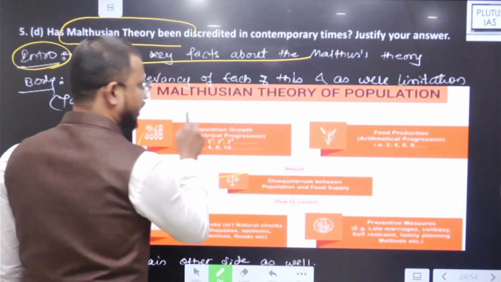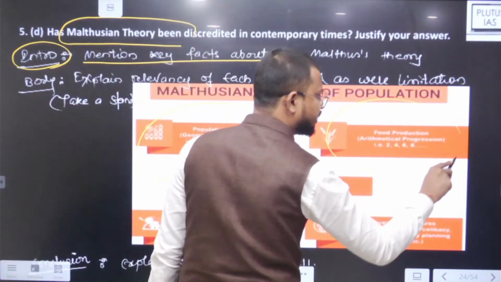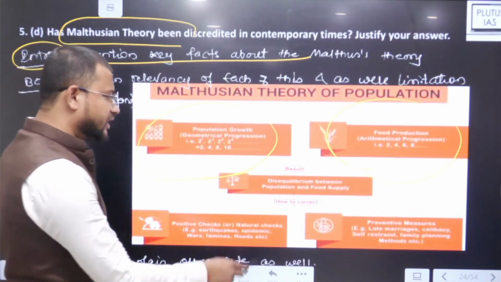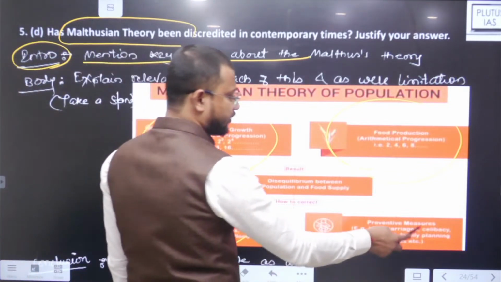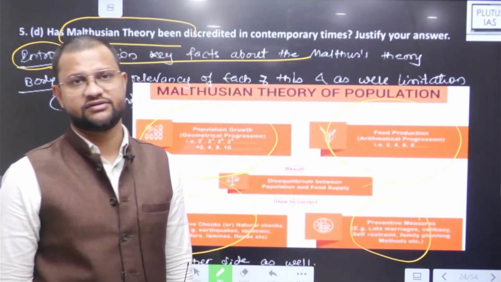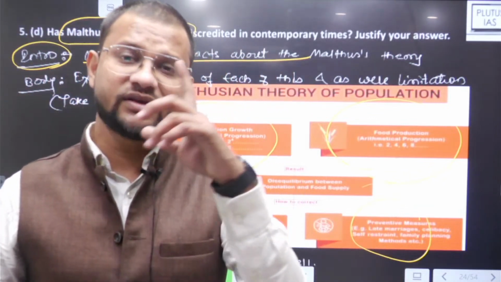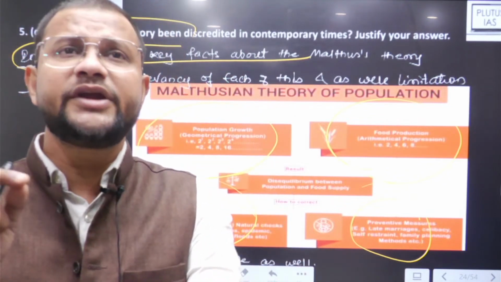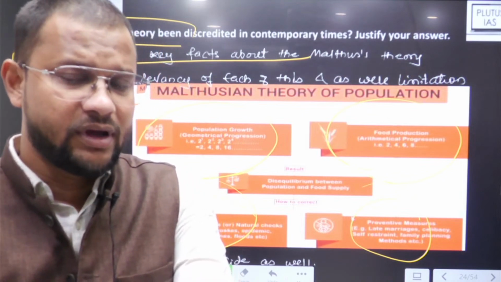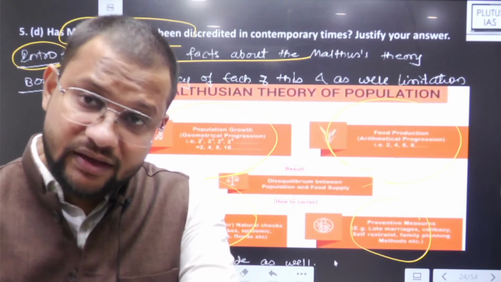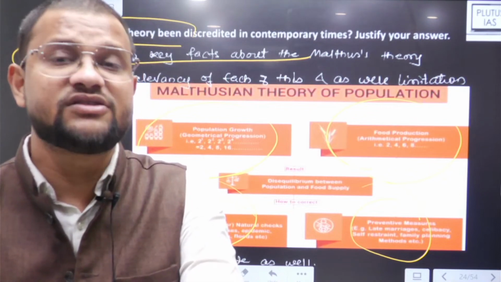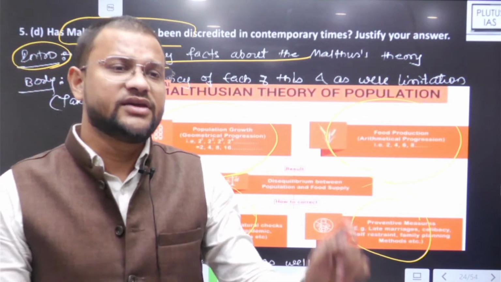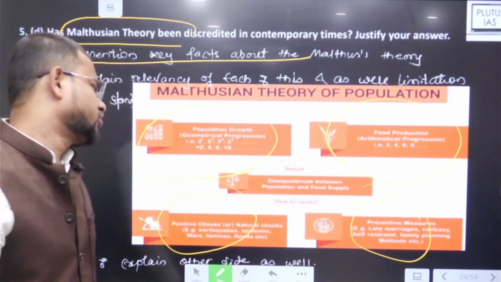Population जो grow हो रही है वो geometric means से हो रही है, और food production या resources वो जो grow हो रहा है वो है arithmetic means. And hence there is need for positive checks and preventive or negative checks. तो अब आपको अगर इसकी रिलीवेंस पूछी है, क्वेश्चन सिंपली पूछ रहा है रिलीवेंस ऑफ माल्थस थ्योरी, you need to take a stand at first. Really what you think, Malthus theory is credited or not, or it is justifiable in the contemporary time or not, okay, and then your opinion. You can take yes, you can take no in the introduction or maybe in between, right?